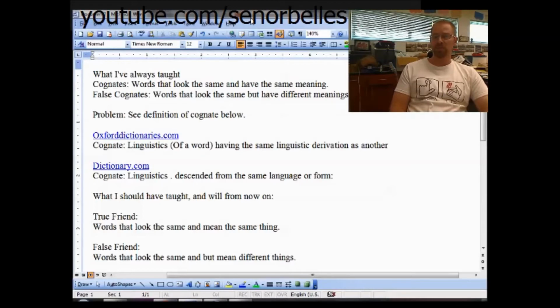And someone on YouTube pointed out to me that my definition of those two words is wrong. And so I looked up some definitions, and he or she, I can't remember, sent me some information that helped me to distinguish why what I was teaching technically was not correct.